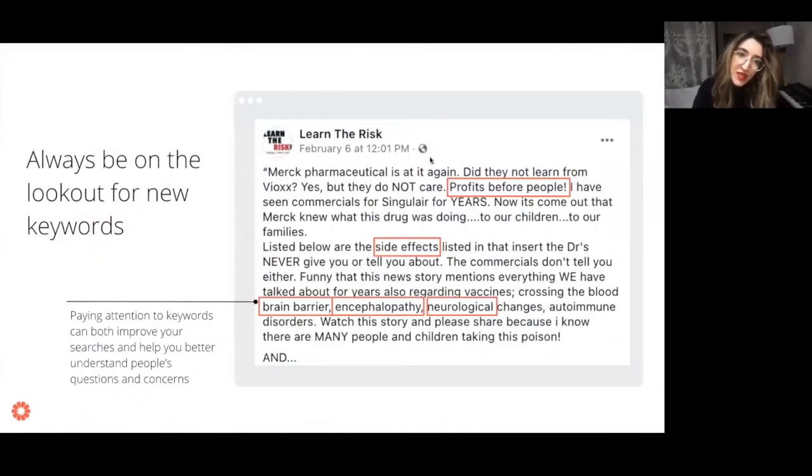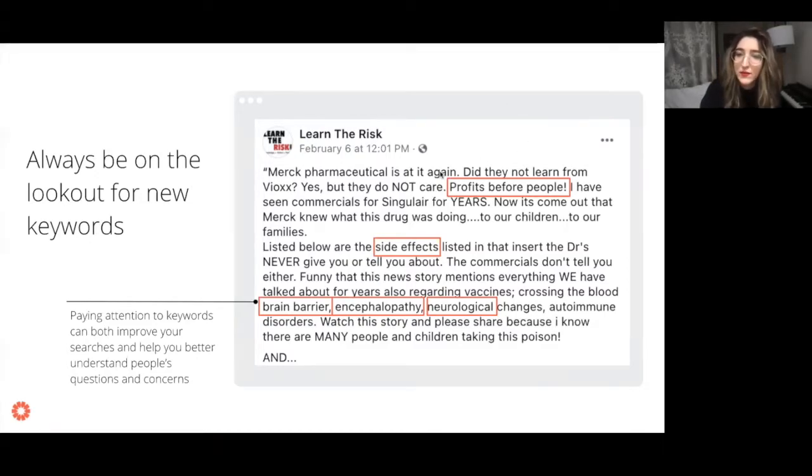And you can always be on the lookout for new keywords too. So this is something that our team is constantly doing. We're constantly trying to understand the language that people are using on social media to make our research better. As an example, this is a post I found from a Facebook page called Learn the Risk. It's a page that appears to focus on possible or potential risks of vaccines. And I was reading this post and I just took note of a number of phrases and keywords.